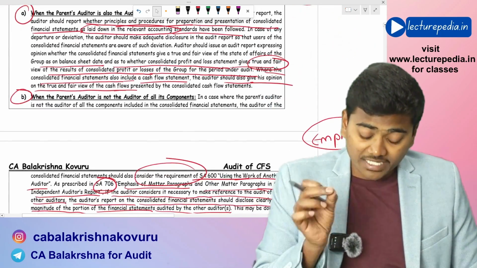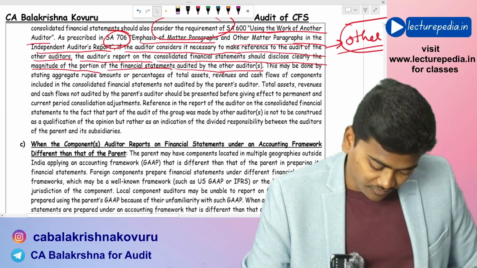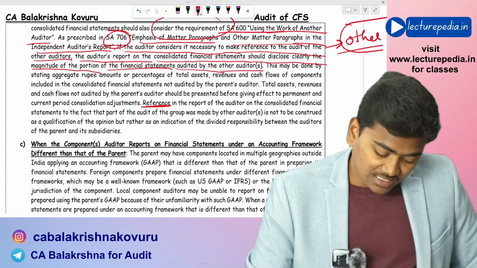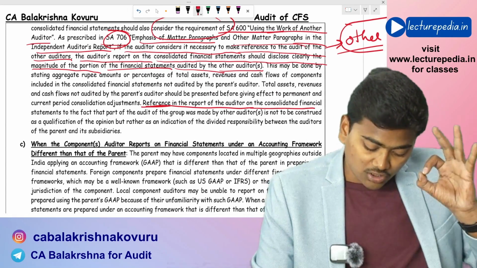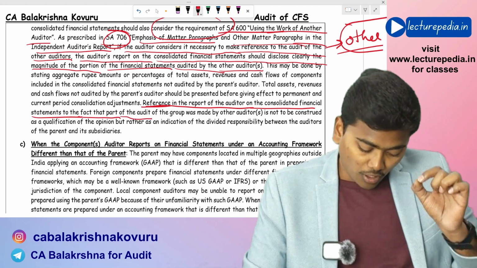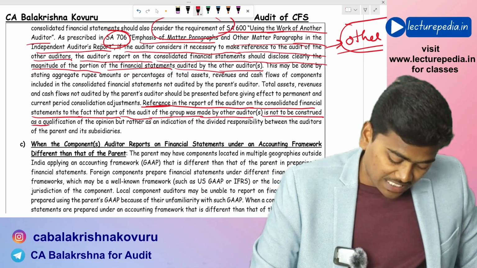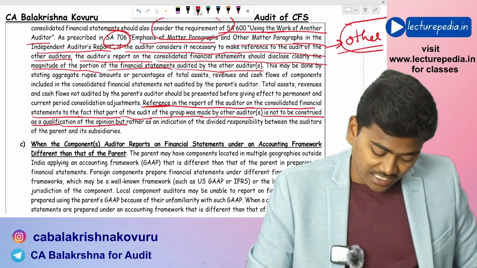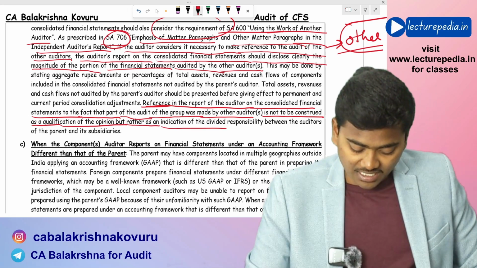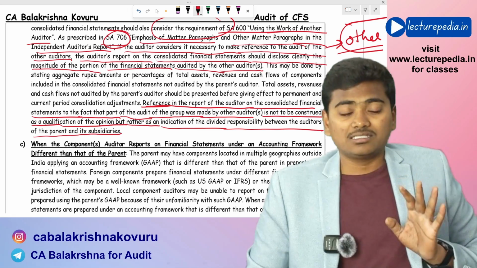And also the auditor needs to mention that, here you can find it here. See, reference in the report of the auditor on consolidated financial statements to the fact that part of audit of group was made by other auditor is not to be considered as qualification of the opinion, but rather an indication of divided responsibility between the auditors of the parent and its subsidiary.